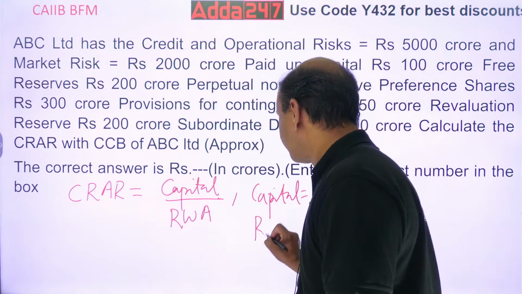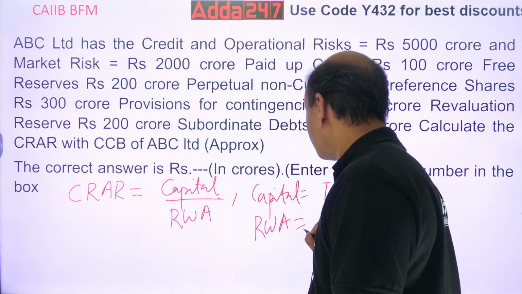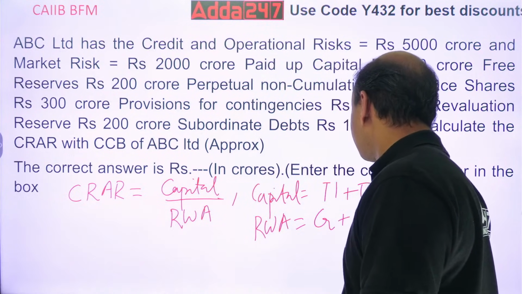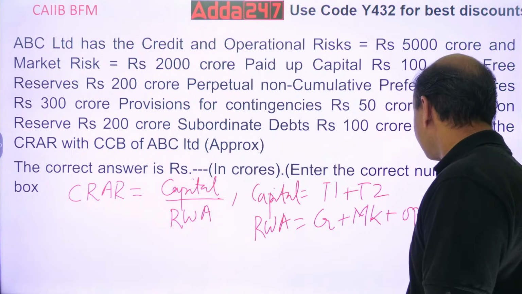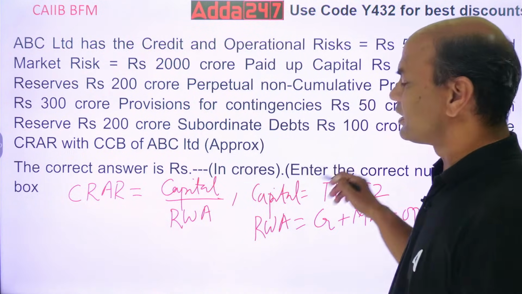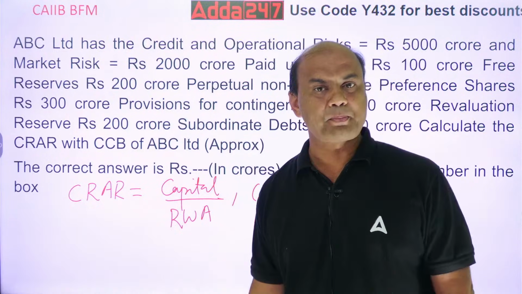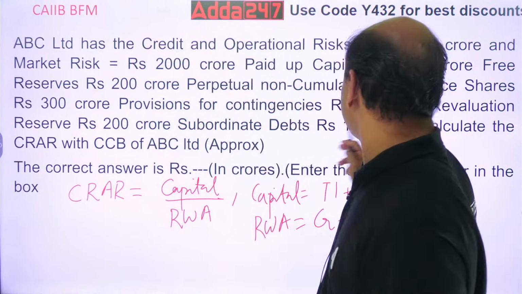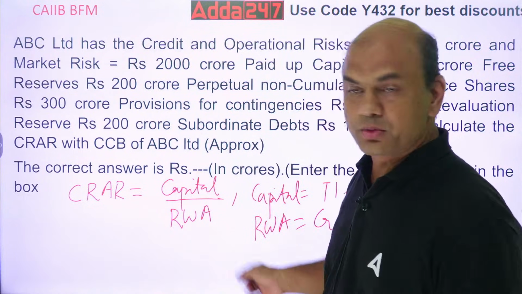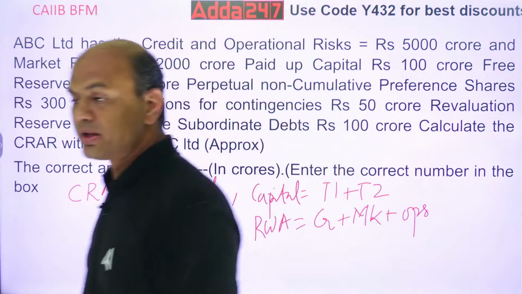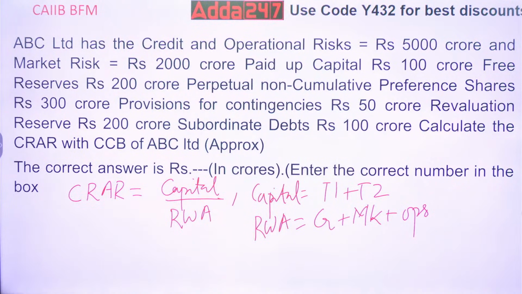RWA is credit plus market plus ops. So to calculate CRAR, this should be your approach while solving any numerical.